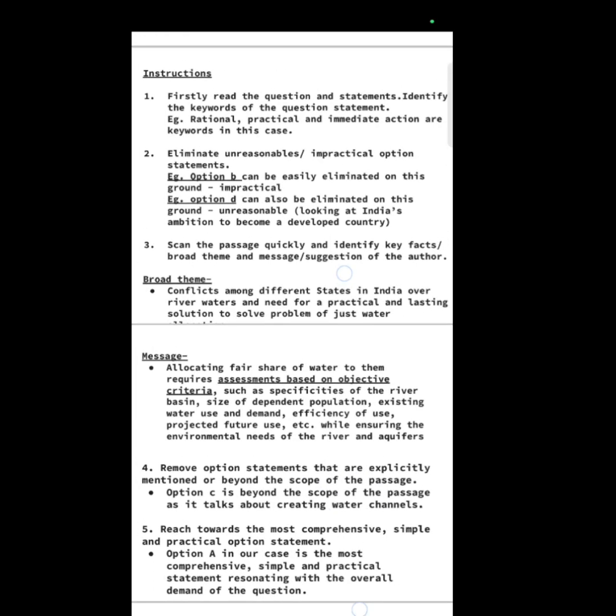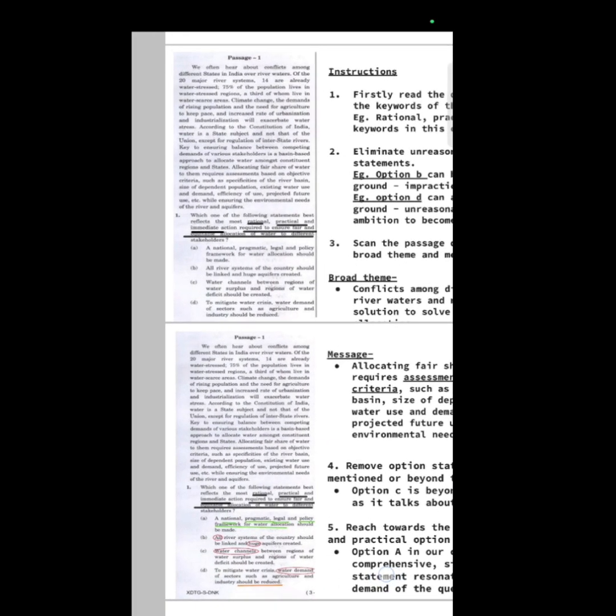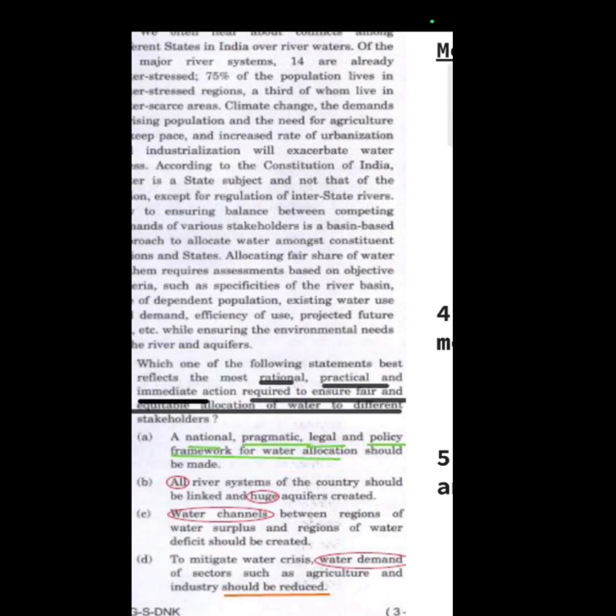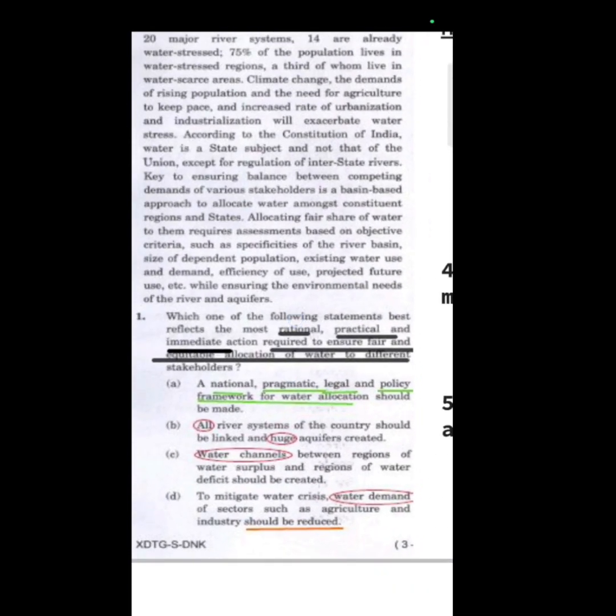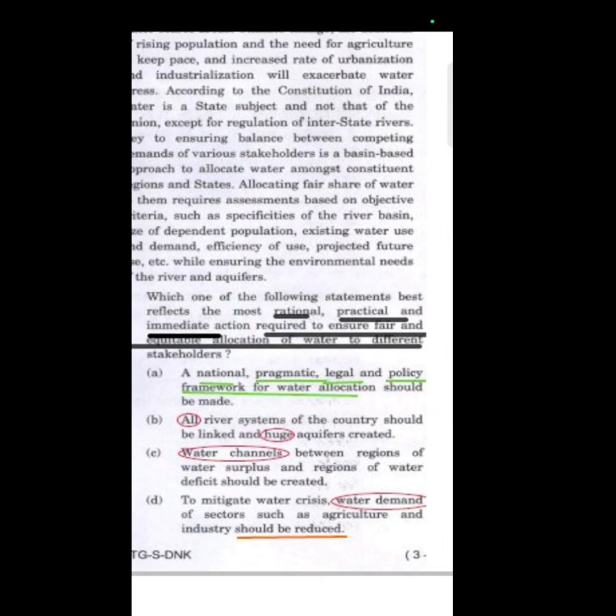Fourth, remove the option statements that are explicitly mentioned or beyond the scope of the passage. Now we are left with option A and option C. First, look at option C. It says water channels between regions of water surplus and regions of water deficit should be created. Now, the passage nowhere talks about creating water channels. Creating water channels is not an immediate action.